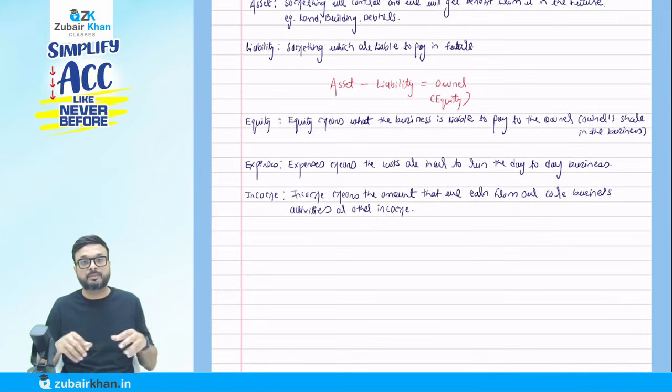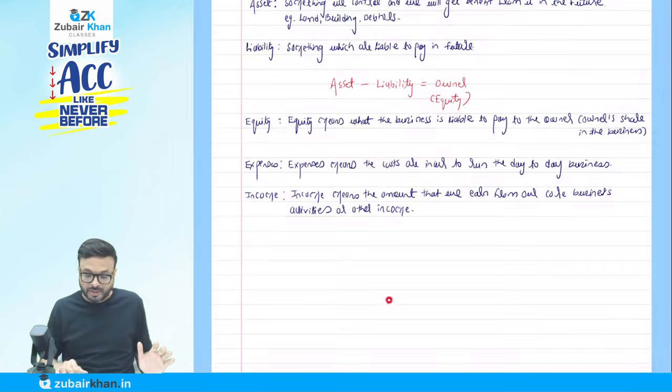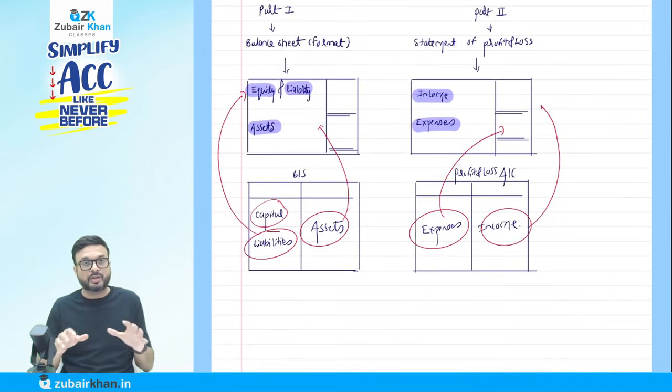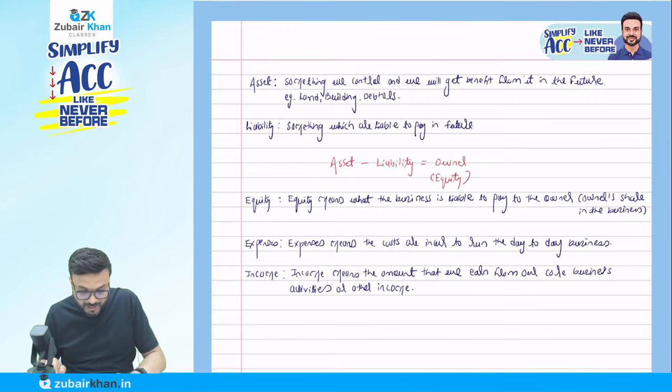What is income? Income means the amount that we earn from the core nature of business. For example, the sale of goods, or other income like interest, or we have received a dividend because we have purchased shares. This is what we have discussed today. Now, tomorrow, you just have to go through it and read it today.